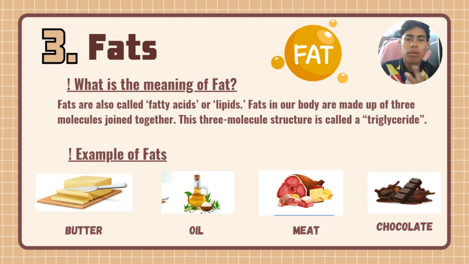Fats in our body are made of three molecules joined together. This three-molecule structure is called triglycerides. So what are examples of fats? We have butter, we have oil, we have meat, and we have chocolate.